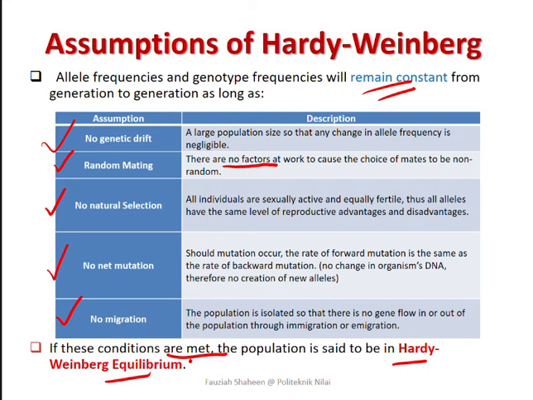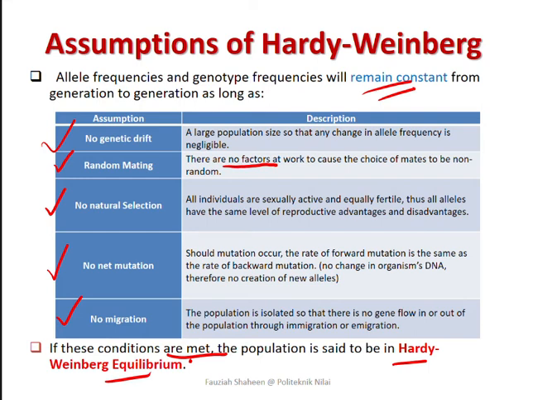So if that happens, then the Hardy-Weinberg equilibrium condition will not be met, so the population is not at equilibrium. Okay, but if there is no natural selection, no alleles are being selected, all individuals have the same level of reproductive advantages and disadvantages, so there is no natural selection, the population may remain constant.